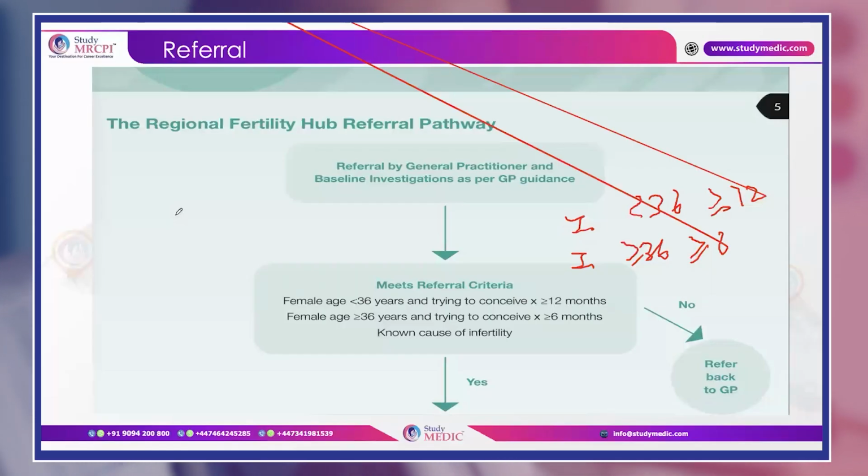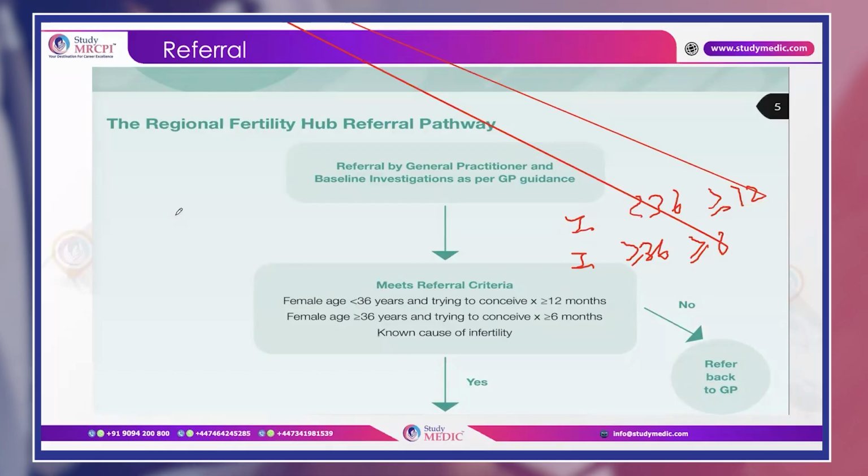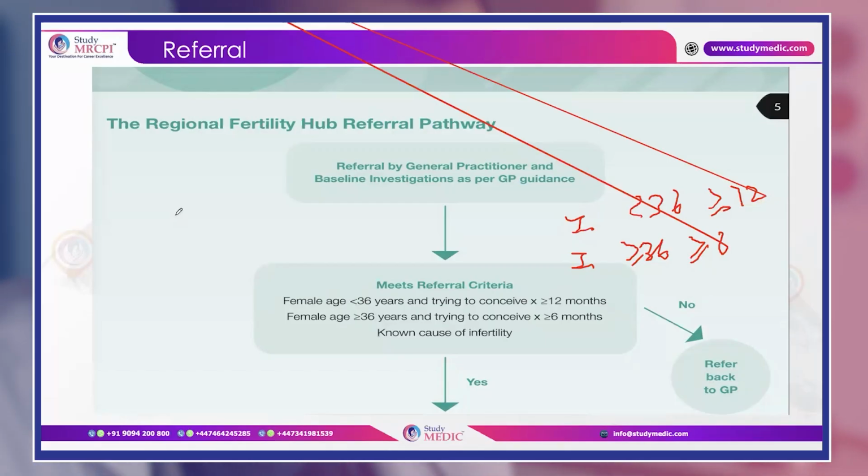So remember in RCPI, the couple has to go to the general practitioner, and that too they have to go simultaneously, and then only they will have the history, examination and proper counseling at the general practitioner level, and he or she will decide whether to refer them to the 6 regional fertility hubs in the Irish system.